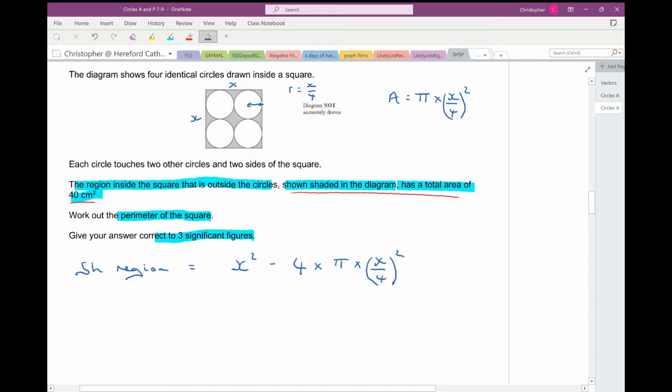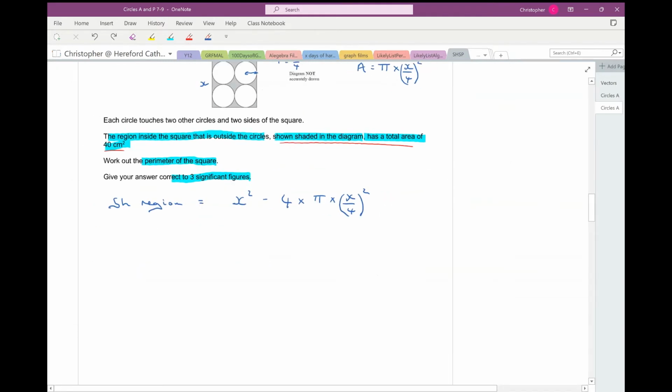So there's an expression for the shaded region. Let's just recap that. It's the area of the square, subtract 4 circles. Okay, right. That's the shaded region, and I know I can set that equal to 40. So my equation for x is going to be x squared minus 4 pi times (x over 4) squared equals 40. All right. Well, I better get solving, I guess.